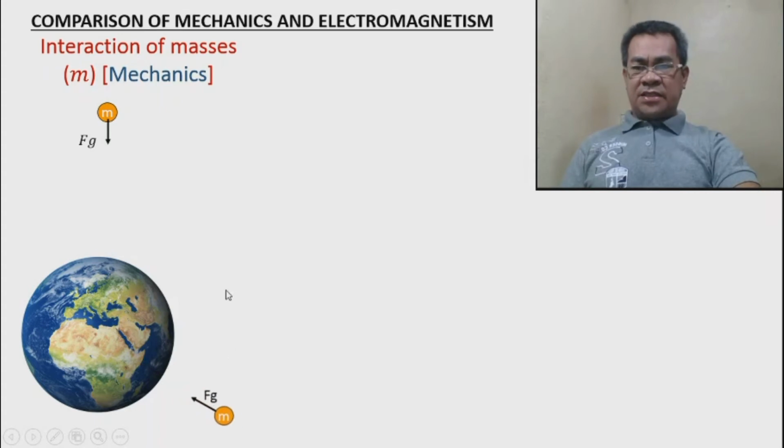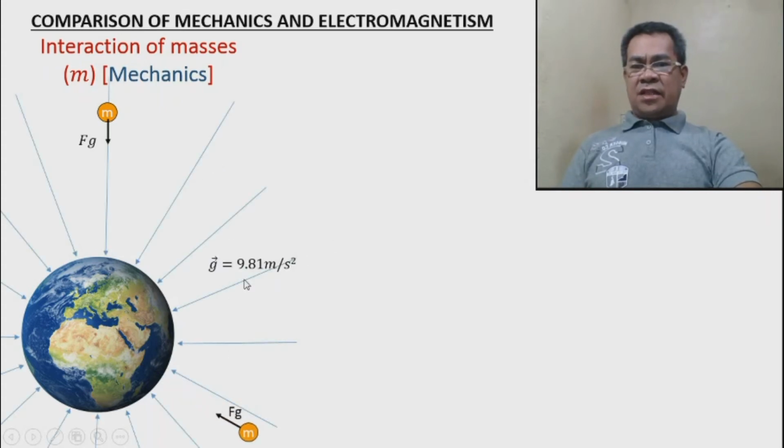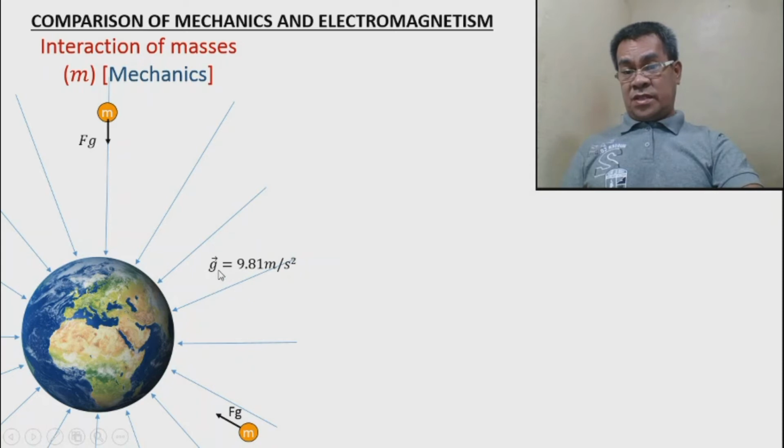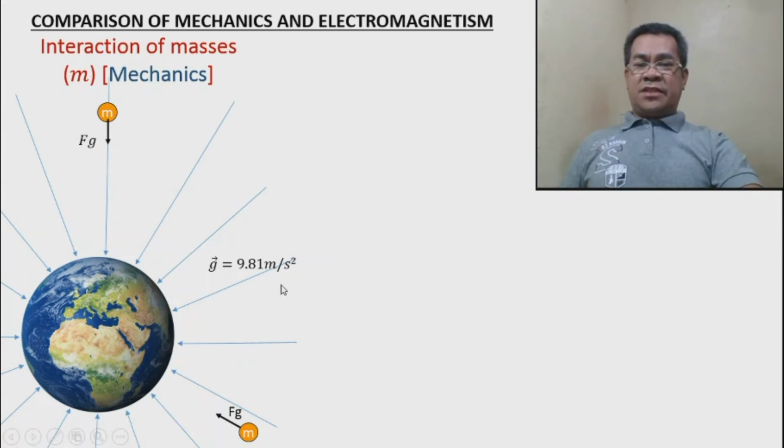Why does it happen? The reason is the acceleration due to gravity. Now, the acceleration due to gravity depends on the mass. The heavier, the greater the acceleration. If you recall from your previous physics, the acceleration of the Moon is 1.67. Compare it with the Earth, which is 9.81, or 9.80. This is the average acceleration. Acceleration is location specific, it depends upon the location, but on the average, we use 9.81 meters per second squared.